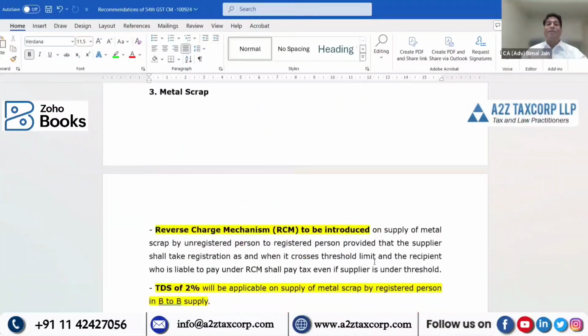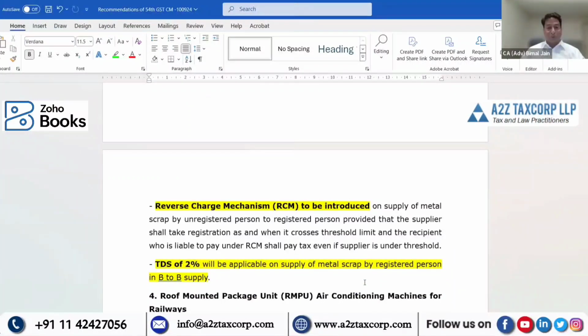Metal scrap is one of the subject matters of big dispute in the trade industry for this particular sector. Why? A lot of dispute pertaining to ITC, input tax credit, and disputed on multiple counts. So what is being recommended? Let me discuss this component and then I will give my observation to you.